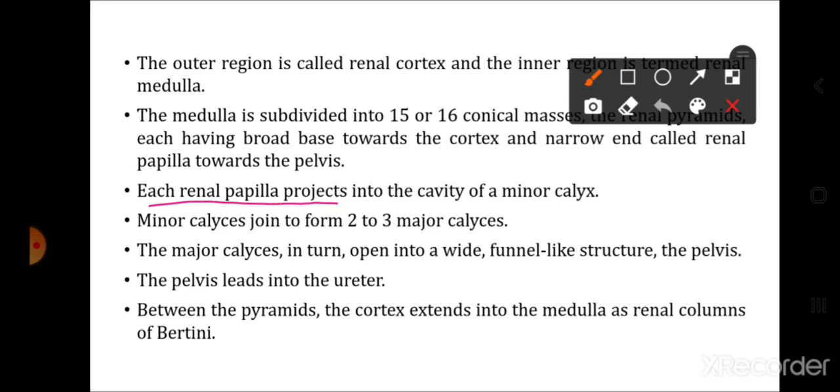Each renal papilla projects into the cavity of a minor calyx. Now, renal papilla कहाँ पे open होता है? एक cavity में. What is that cavity called as? Minor calyx. Now, minor calyx, it joins and form 2 to 3 major calyces. अभी minor calyx join होकर क्या बनाते हैं? 2 to 3 major calyces.